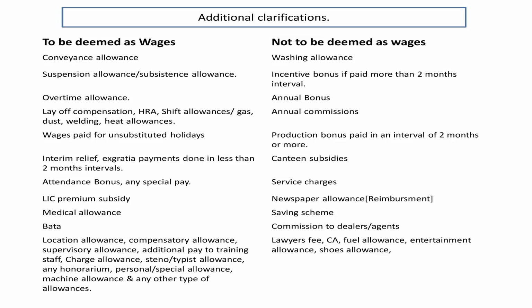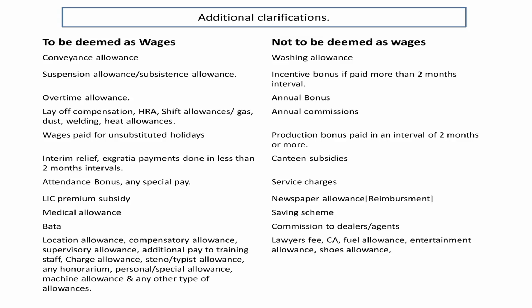On the other side, the inclusions in wages are city compensatory allowance, conveyance, suspension allowance, subsistence allowance which we pay, layoff compensation, HRA, shift allowances, wages paid for unsubstituted holidays, interim relief, etc. All these come as wages and deemed wages. So you can have a glance at this and understand the extent of interpretation by the various courts on wages.